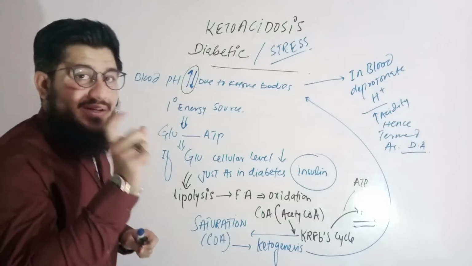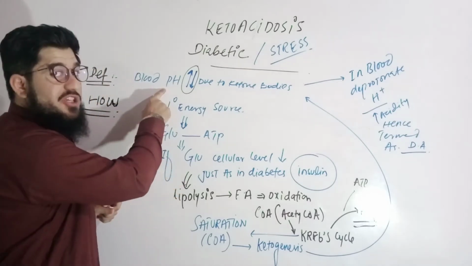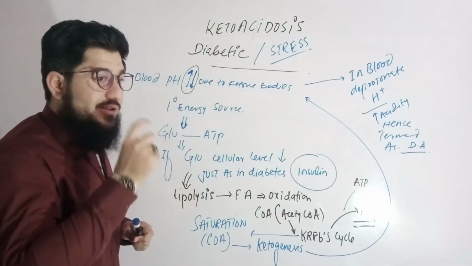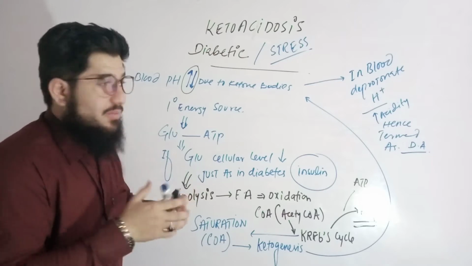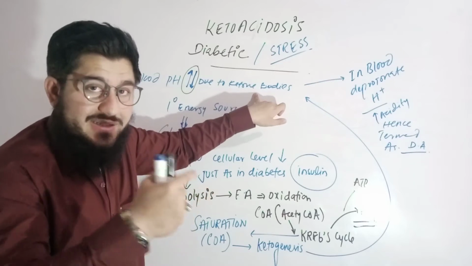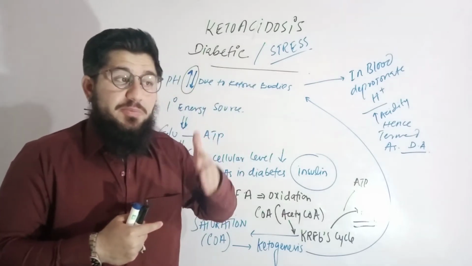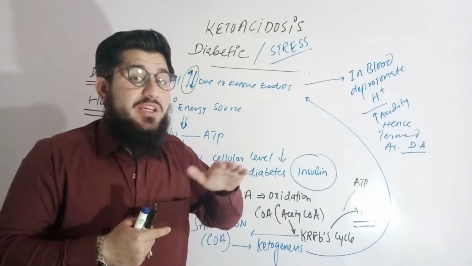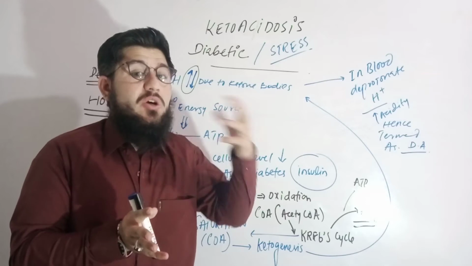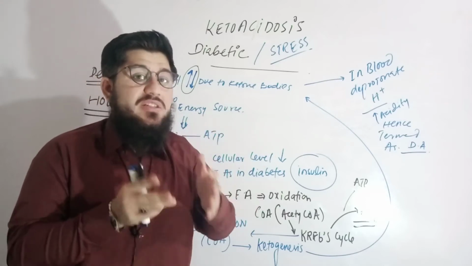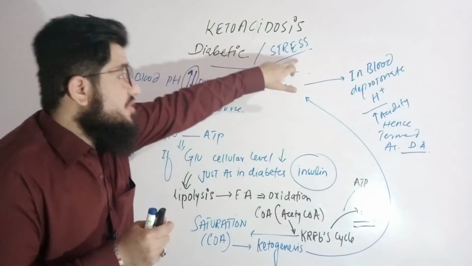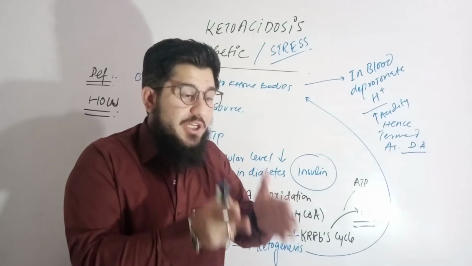First of all, let me tell you what ketoacidosis is. If blood pH changes because of ketone bodies, it is called ketoacidosis. Now, the term here is acidosis. What does it mean? Very simple. These ketone bodies are responsible for making the blood pH acidic. So this is called ketoacidosis. Acidosis is caused because of ketone bodies, and that's why it is named ketoacidosis. Now, if this ketoacidosis is because of stress, then it will be named stress-induced ketoacidosis.